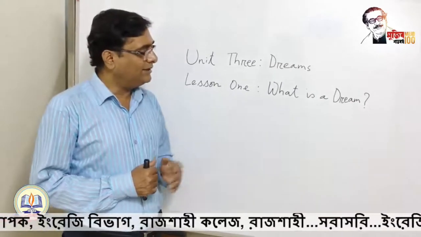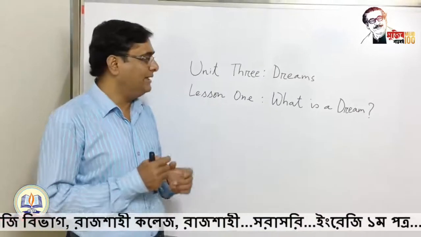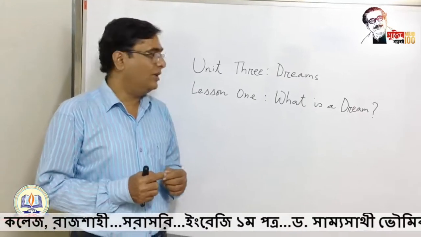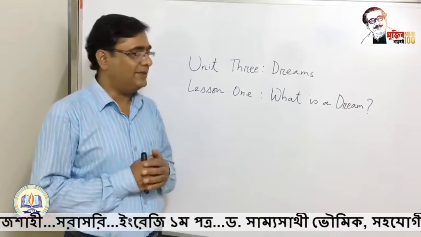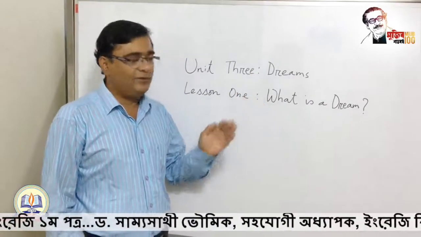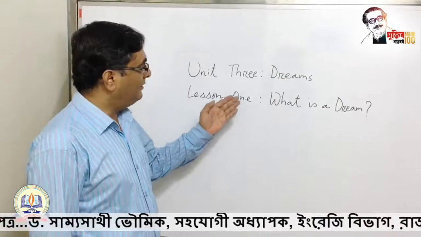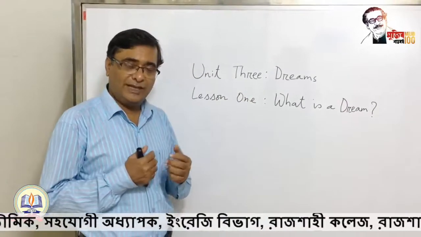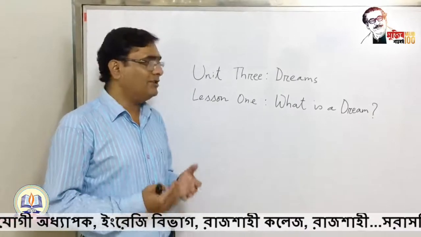Now remember one thing, that the word dream has been interpreted in 2 ways, or you can also say that it has been viewed from 2 different perspectives. I mean that you can think that dream is what we experience during our sleep. So that is dream.